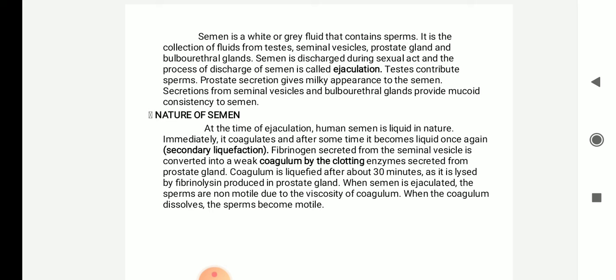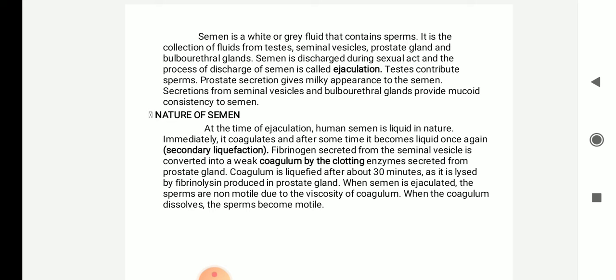Semen is a white or grey fluid which contains the sperms. It is a collection of fluid from the testis, seminal vesicles, prostate gland and urethral glands, that is the bulbourethral glands. Semen is discharged during sexual contact, and the process of discharge of semen is called ejaculation. The testes contribute the sperms. Prostate secretion gives a milky appearance to the semen. Secretions from the seminal vesicles and bulbourethral glands provide mucus consistency to the semen.